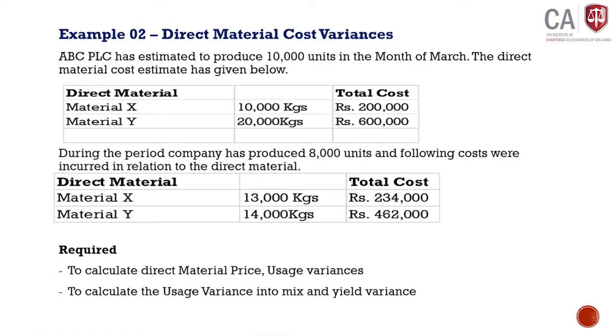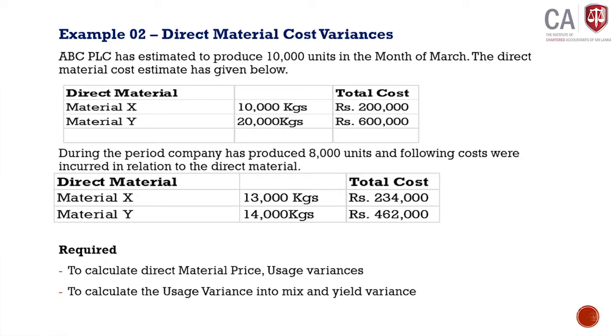During the period, the company has produced 8,000 units and the following costs were incurred in relation to the material. Direct material, material X 13,000 kilograms, total cost 234,000. Material Y 14,000 kilograms at 462,000. Required to calculate direct material price and usage variances. Required to analyze the usage variance into mix and yield variances. First, what we need to do? We will summarize the content.